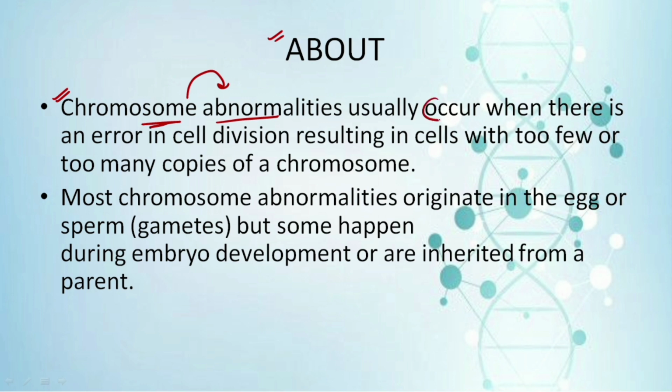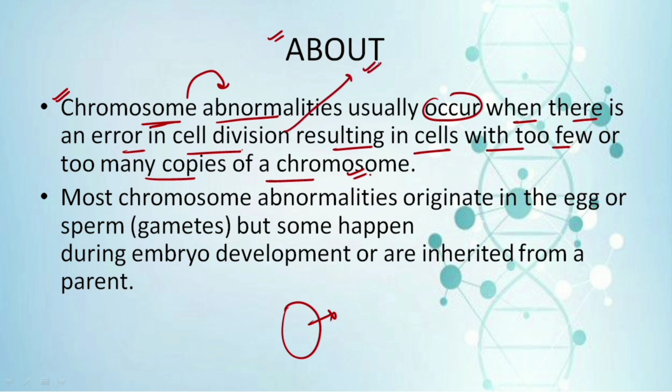It usually occurs when there is an error in the cell division that results in a cell with too few or too many copies of a chromosome. In very simple words, it means some fluctuation in the functioning of the chromosomes. The main reason could be an error in cell division, which leads to chromosomal abnormalities.